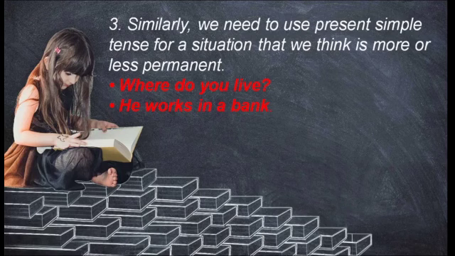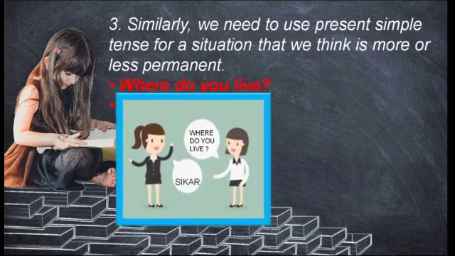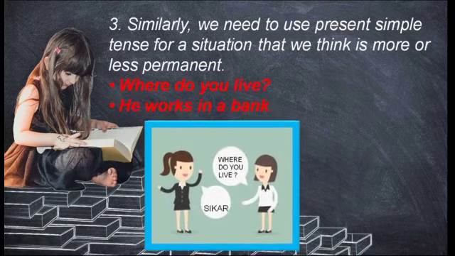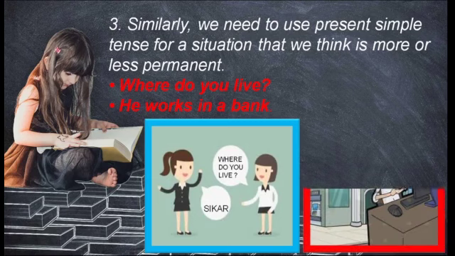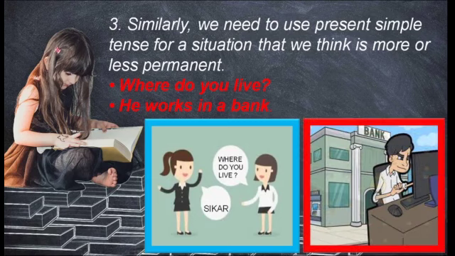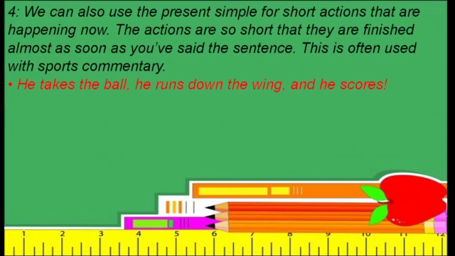Similarly, we need to use present simple tense for a situation which we think is going to continue for some time, but is not going to continue permanently. Like one example is, where do you live? Maybe you are living at Sikar or Bikaner, anywhere, but it is not certain that you are living here permanently. Maybe you can change also. And one more thing, he works in a bank. Now he is working in a bank, but we don't know if afterwards he will work in a bank or not, or if earlier he was working in a bank or not.